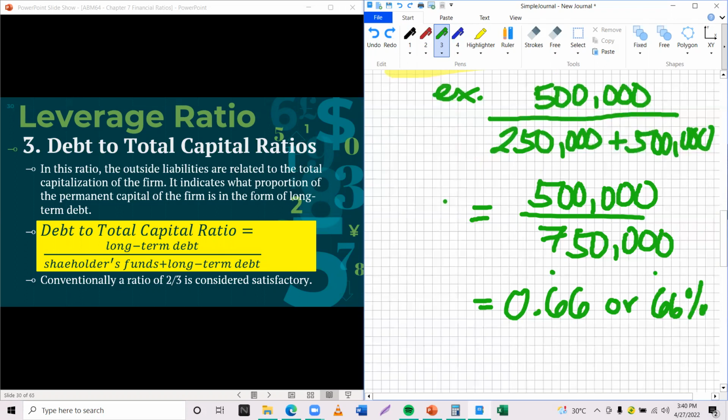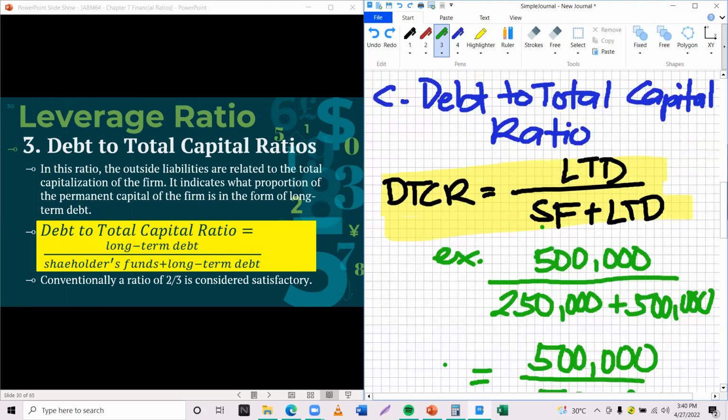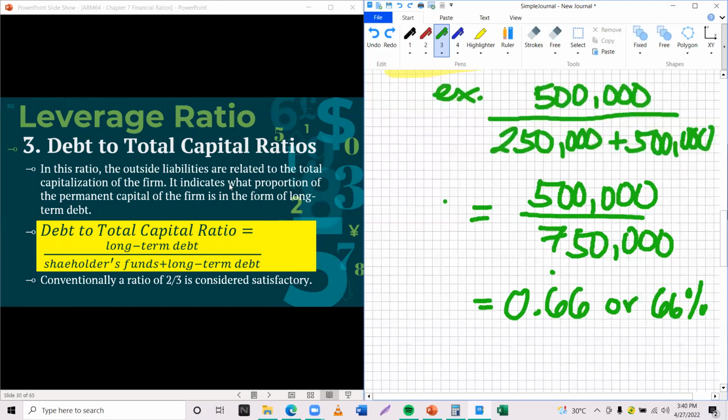About 66%, you can pay back the capital you borrowed. The capital you are paying back is 500,000, which you used for your operation. So you'll get at least 0.66 or 66%. That means with a 66% ratio you can pay it, within a specific or given period of time. So that is an example of the debt to total capital ratio.